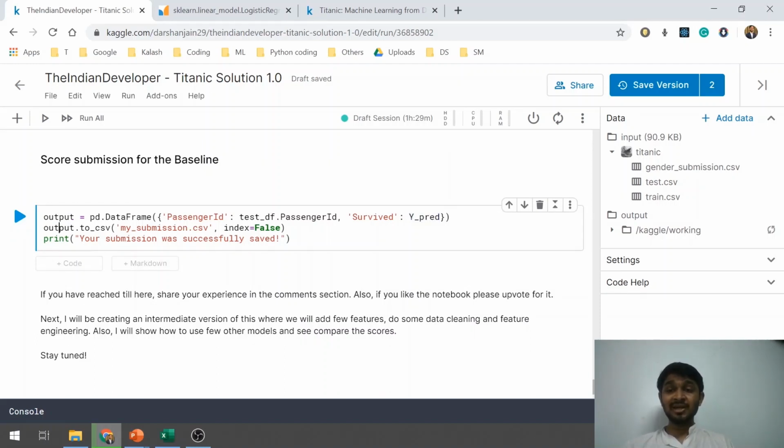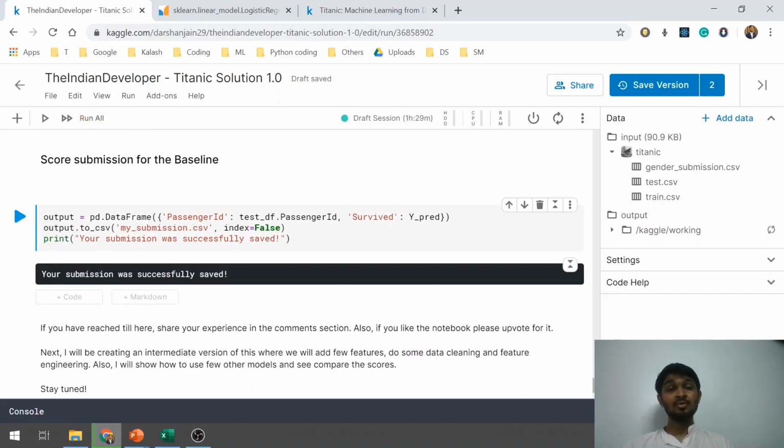We will extract this output data into a CSV file which gets saved into this output folder here. Once you run this part of the code, you will see a simple console print that your submission is successfully saved. Let me run it quickly. So now this part is okay. I want to see what my score is right now.